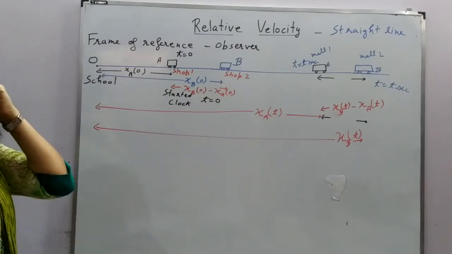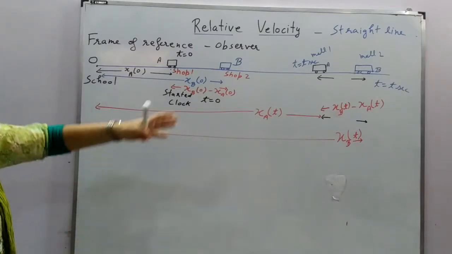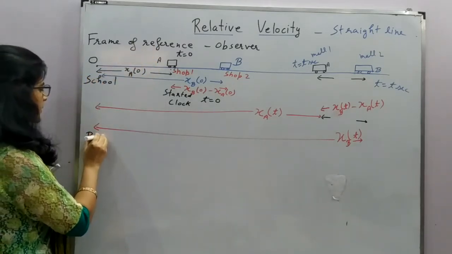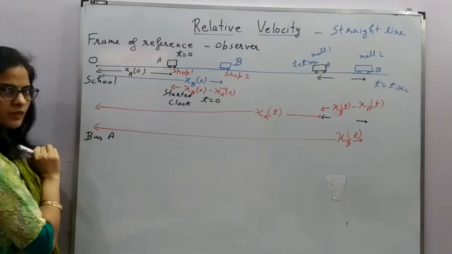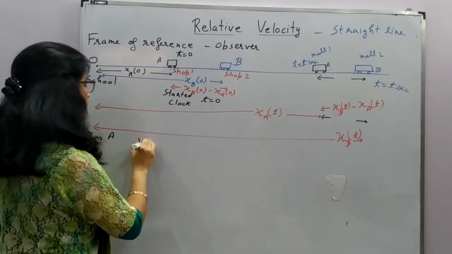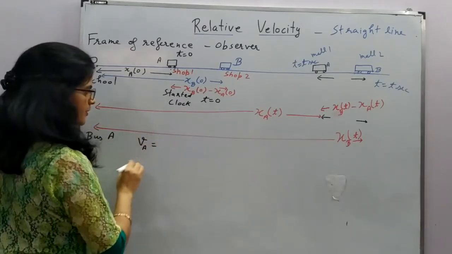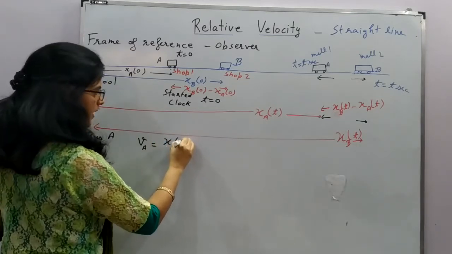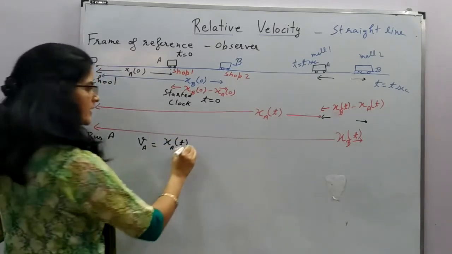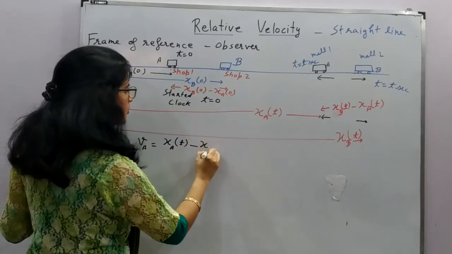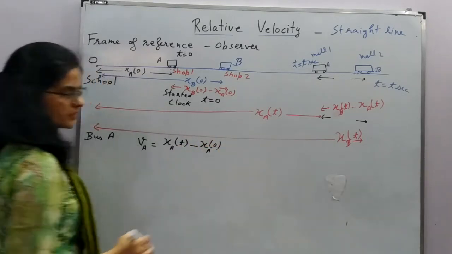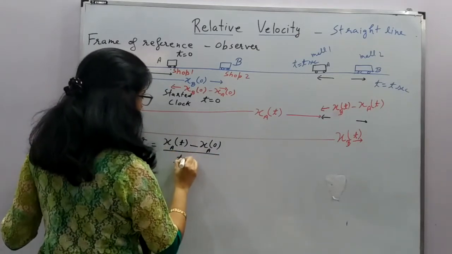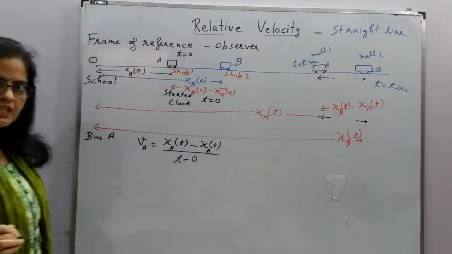Now if I want to write the expressions for velocity for the individual buses, let's talk about bus A. What is the formula for velocity? Displacement, that means final position of bus A at time t minus initial position of bus A at time 0, divided by the time interval, that means final time minus initial time.